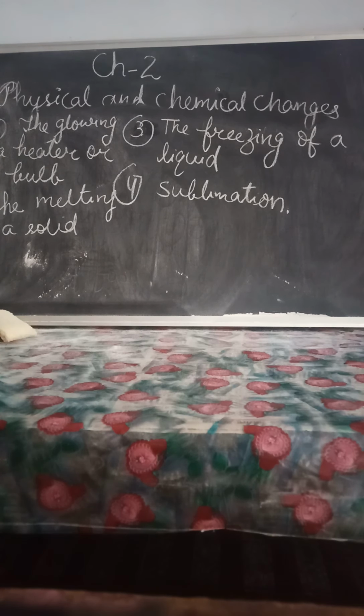They do not turn to a liquid. They directly turn to a vapor, and again by cooling they turn to a solid. So that is why we can say camphor, ammonium chloride, naphthalene balls and iodine are examples.